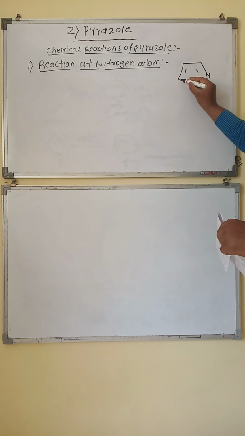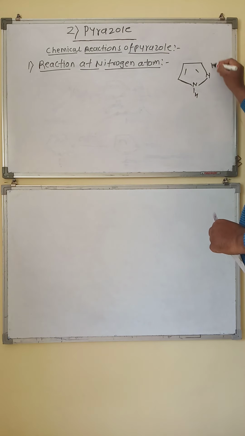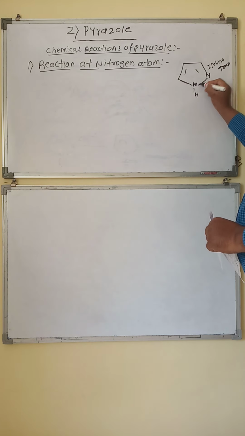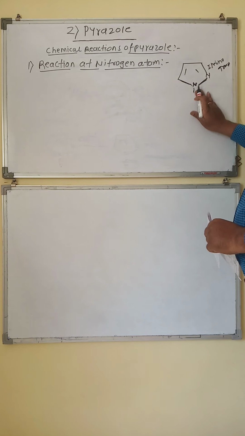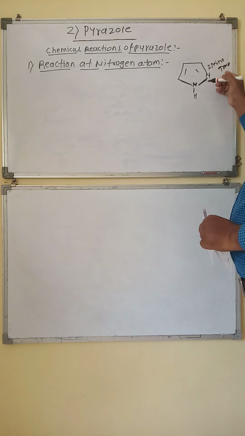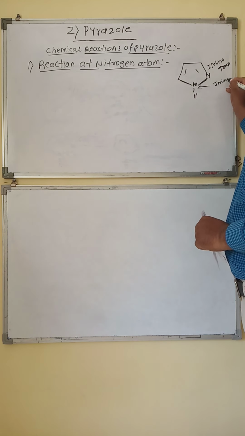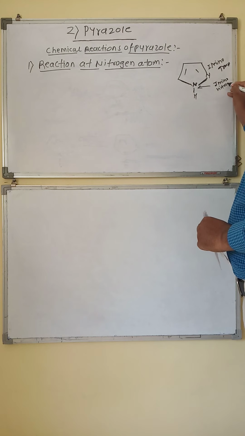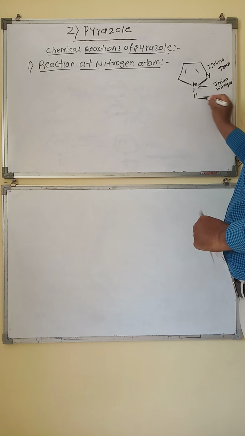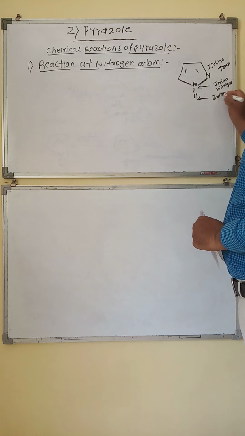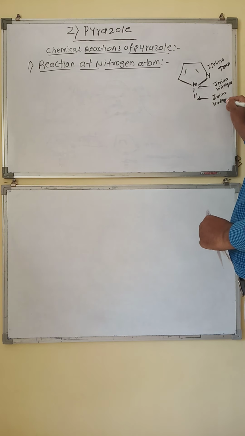Pyrazole contains the imine group. This is called the imino group, meaning this nitrogen is attached to the carbons and nitrogen. Now the imino group contains the nitrogen, called the imino nitrogen, and the hydrogen is called the imino hydrogen atom.